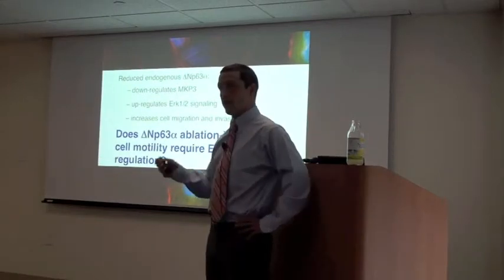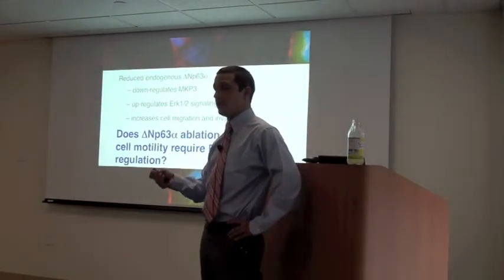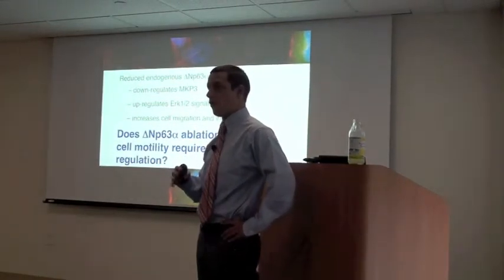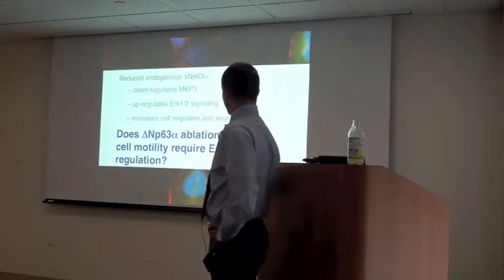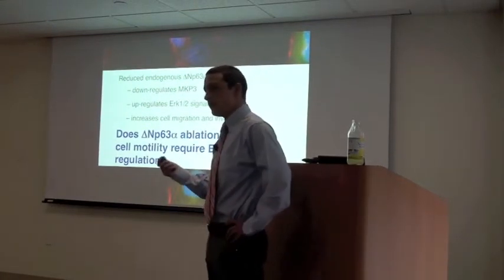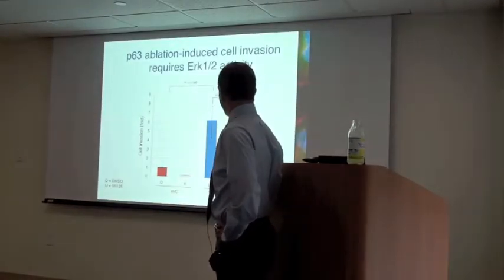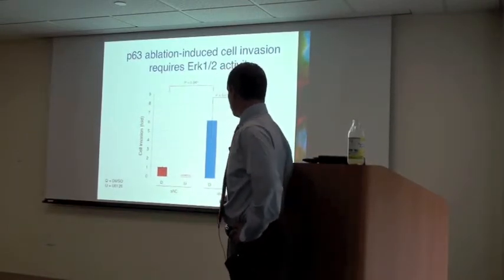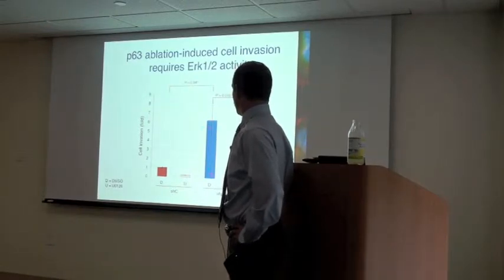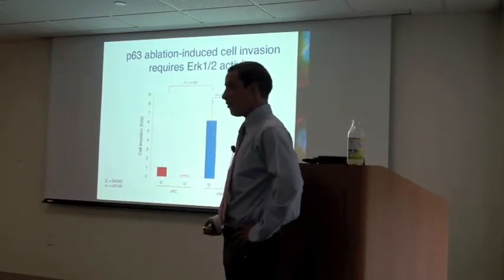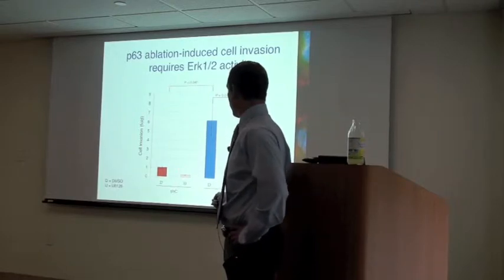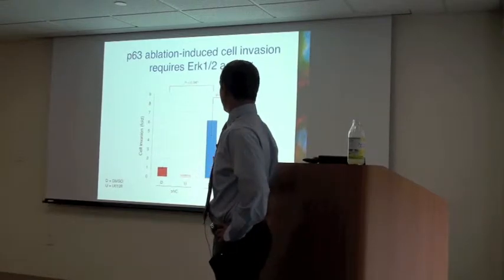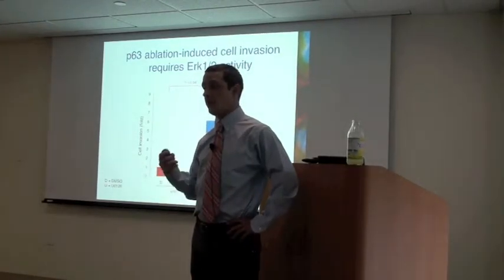And in order to tackle this question, first I did the easiest thing, and I simply inhibited ERK phosphorylation with a pharmacological inhibitor, U0126, which is a MEK inhibitor. And then I subjected the cells to cell invasion assays. And I found that in the presence of this U0126 compound, cell invasion, after being elicited to increase by P63 knockdown, was brought all the way back down to basal levels, showing that P63 ablation-induced cell invasion requires ERK signaling, right?